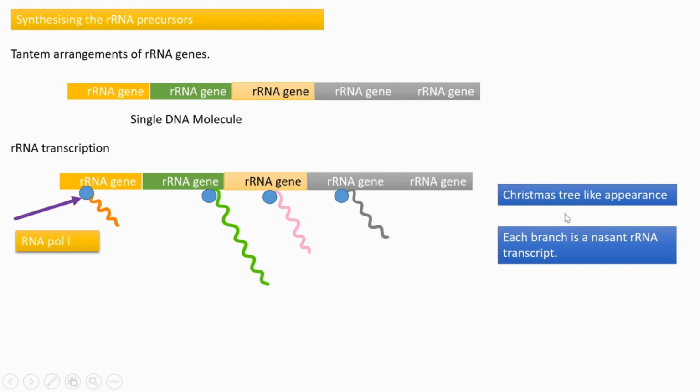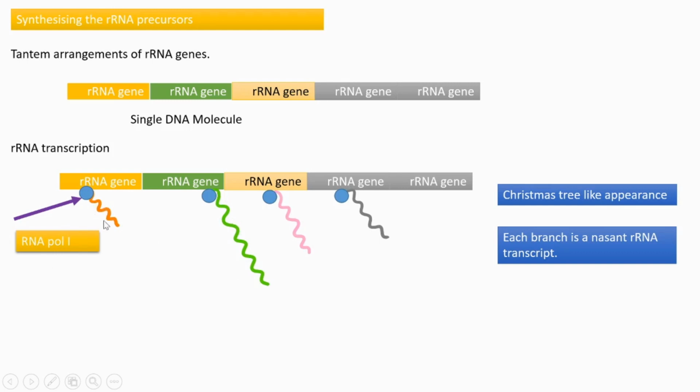Christmas tree. Why does it have a Christmas tree like appearance? Because multiple copies of rRNA genes are tandemly arranged along this DNA molecule. From each gene, the transcription of rRNA is occurring.